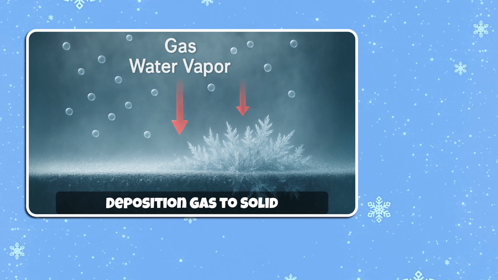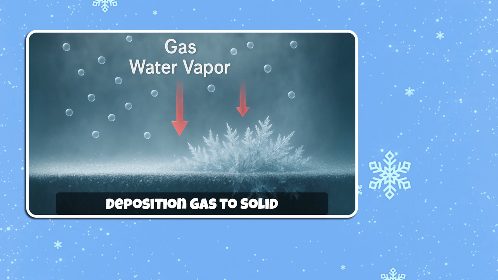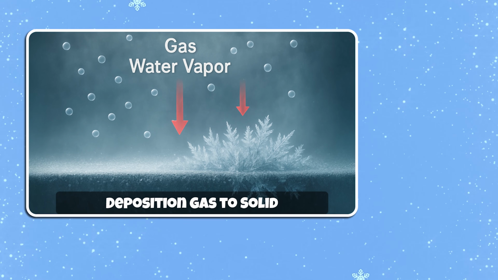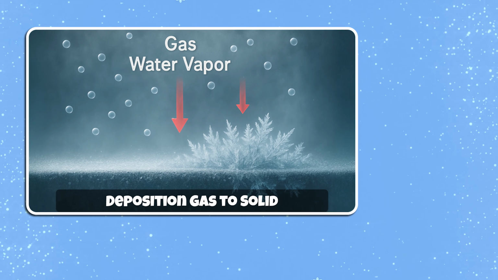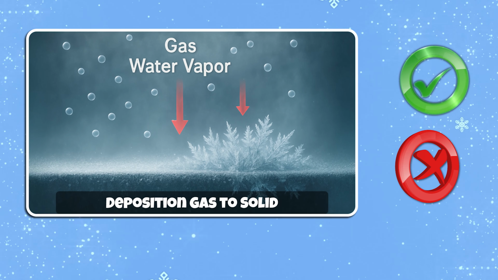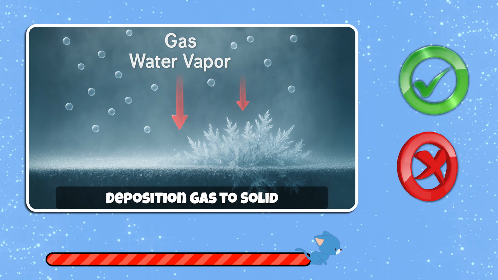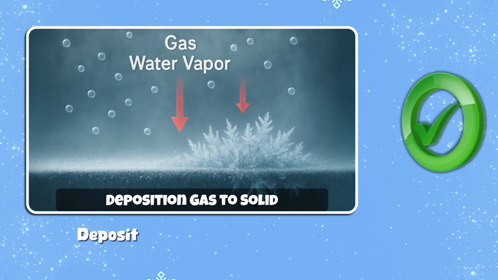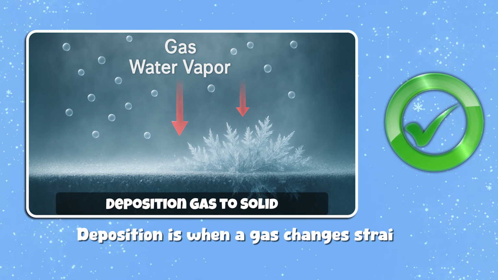Last one, let's see if you can get it. The process of a gas changing directly into a solid is called deposition. True or false? Stand if it's true, sit if it's false. That one's true. Deposition is when a gas changes straight into a solid without becoming a liquid first.